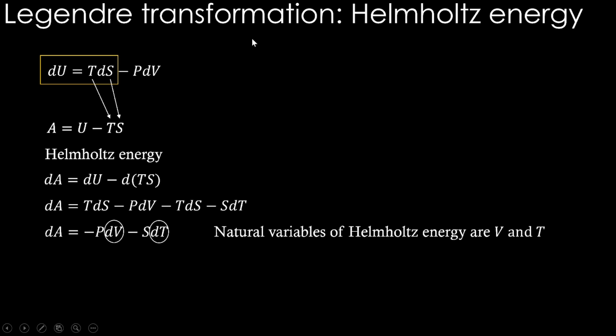So this Legendre transformation can be purely mathematically done. I showed you a graphical way of understanding this. Okay, if I had just started with the Legendre transformation mathematics, this thing might not be that obvious. Now you get the point. This TS is now going here. U minus TS is the Legendre transformation. So if we do that, we get a new state property. And this state property has variables that are easy to experimentally control.